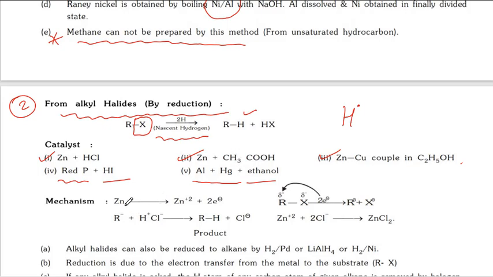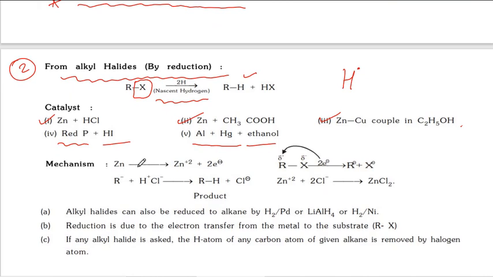So what's the mechanism here? Generally the metal loses 2 electrons. These 2 electrons are taken by the alkyl group. Why the alkyl group? Halogen is more electronegative, so the halogen has a partial negative charge and the alkyl group gets a partial positive charge. This alkyl group receives 2 electrons, becoming R minus, which is a nucleophile. The halogen separates.